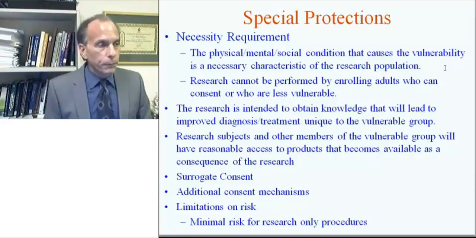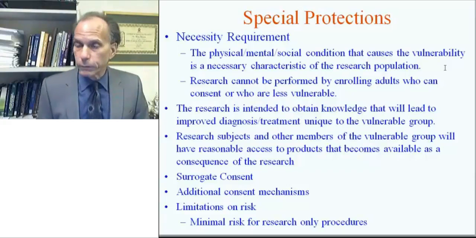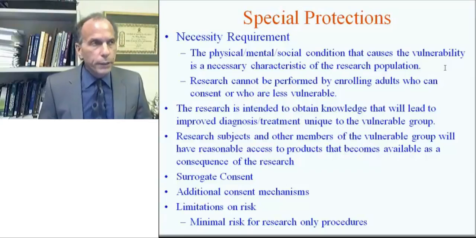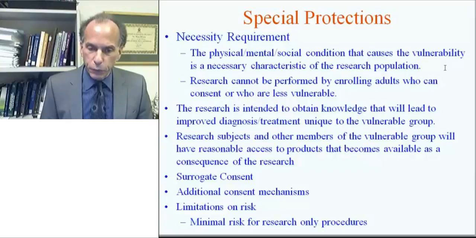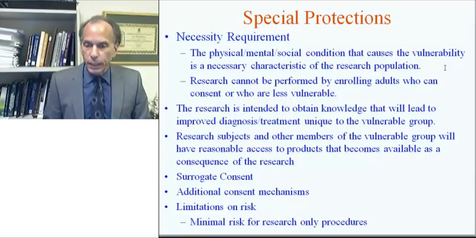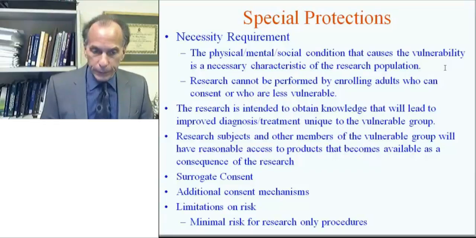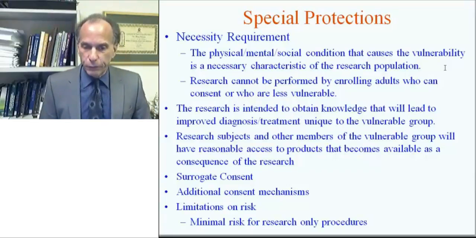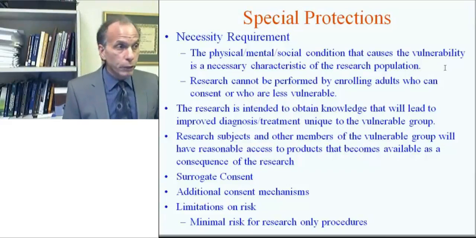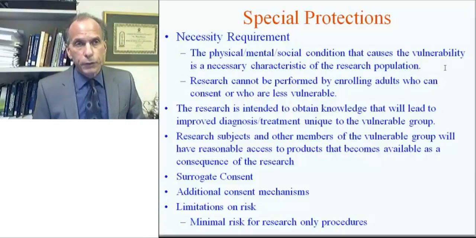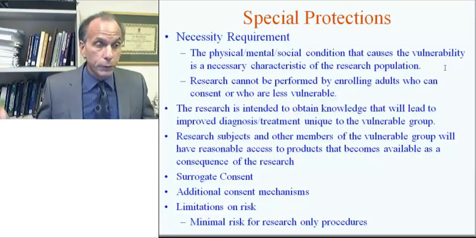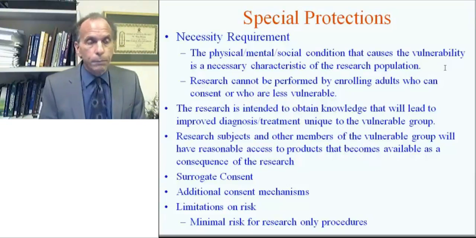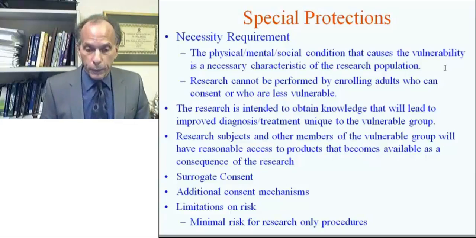This slide shows examples of several special protections. One, there has to be the necessity requirement: the physical, mental, social, or economic condition that causes the vulnerability is a necessary characteristic of the targeted research population. So if you're investigating a drug for high blood pressure, you would not be justified in testing that drug in a vulnerable population such as those in nursing homes or people who have dementia.